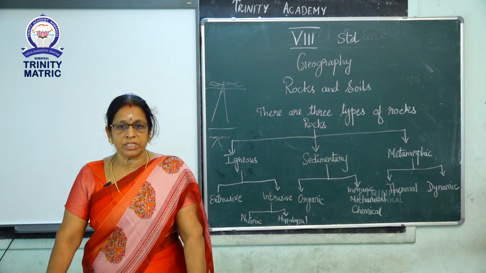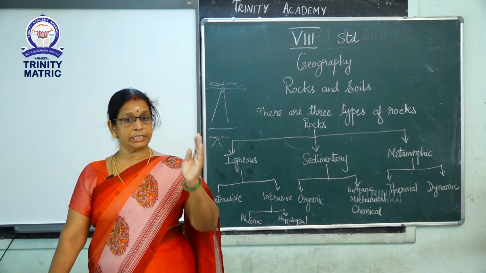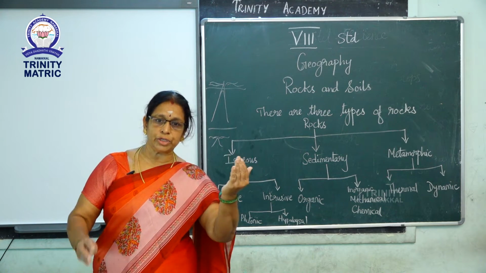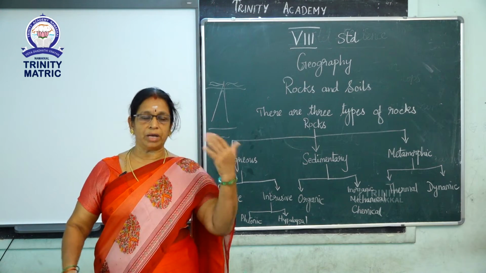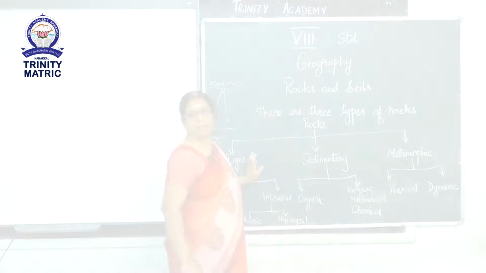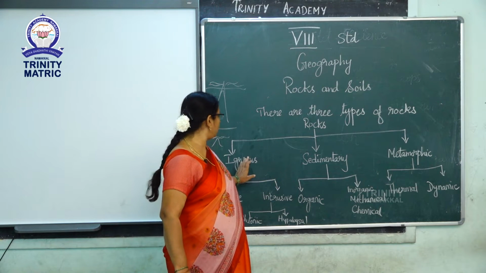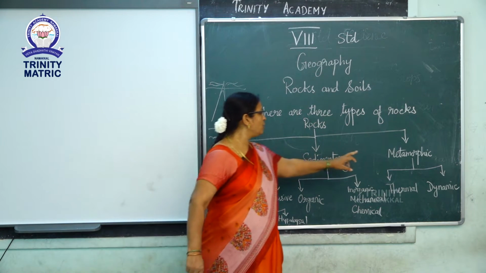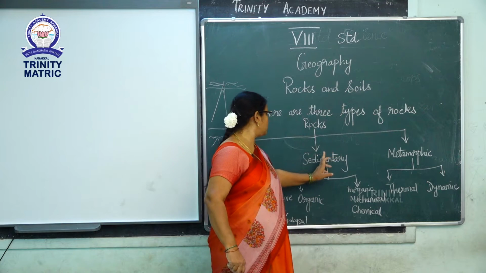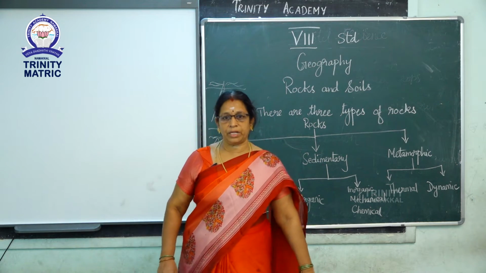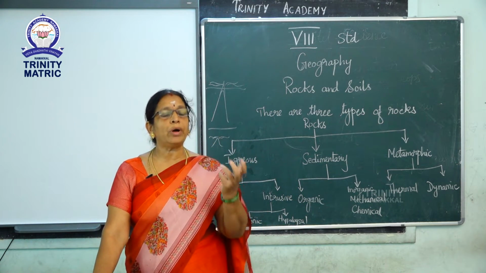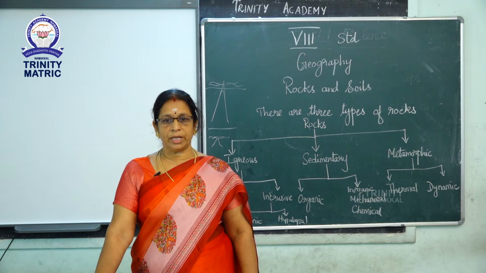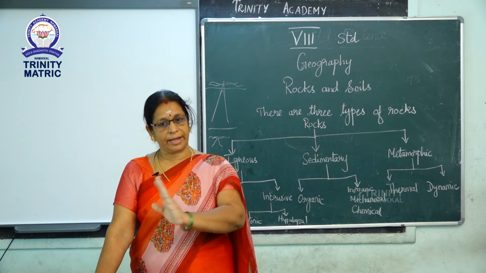Formation of metamorphic rocks from igneous rocks, that is granite to gneiss, basalt to slate. Next one is formation of metamorphic rocks from sedimentary rocks. The example is sandstone into quartzite. Next one, shale to slate.